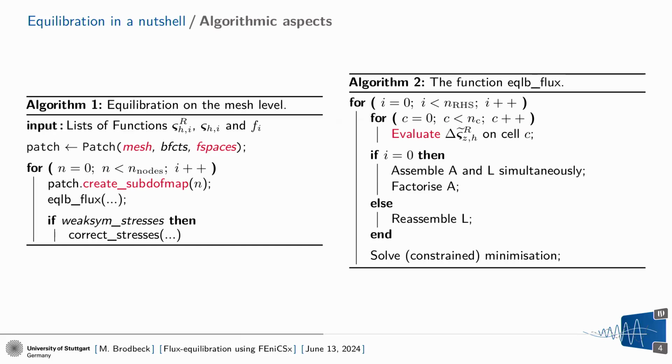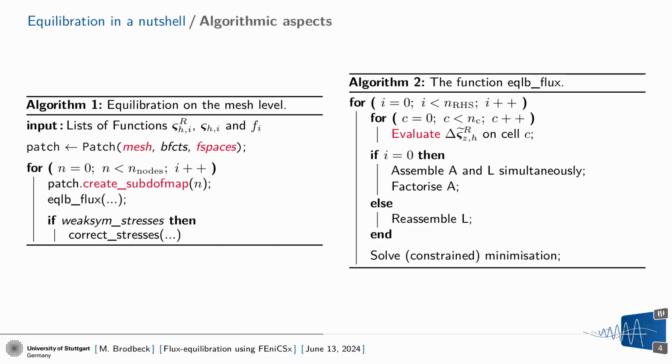And then the constrained, respectively, the unconstrained minimization problem. So if we are on the first right-hand side, we assemble our system matrix and the right-hand side simultaneously. Use Eigen to factorize that system matrix, either with a Cholesky or an LU decomposition, depending on whether it's constrained or unconstrained minimization, and then solve the system.